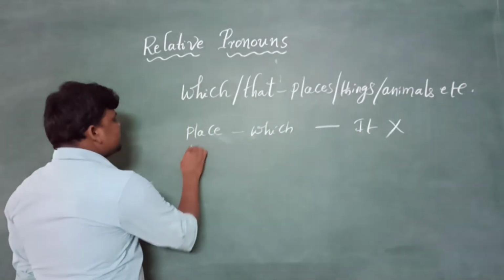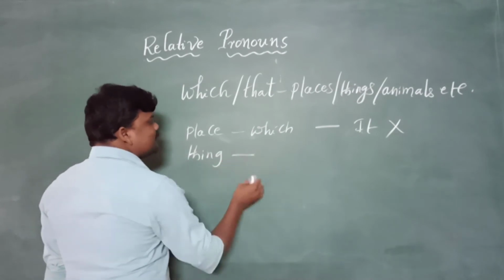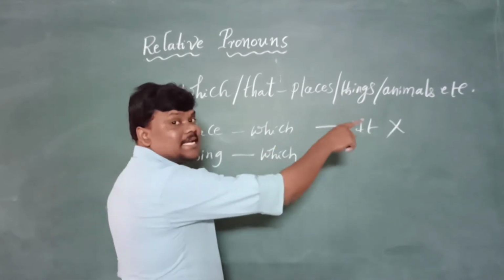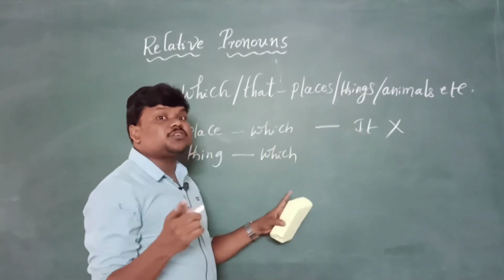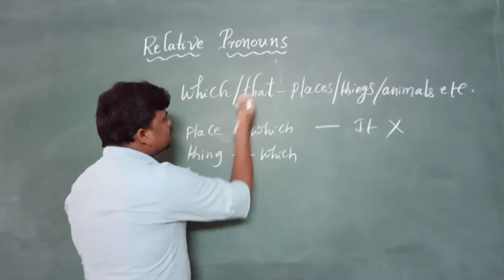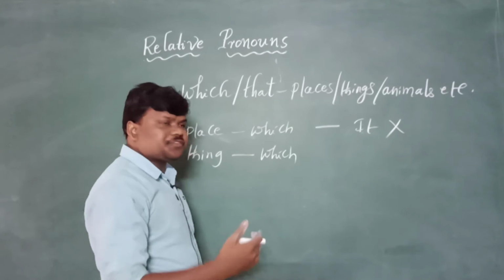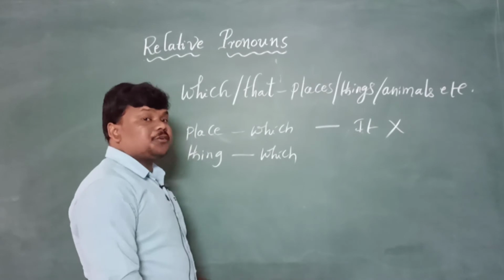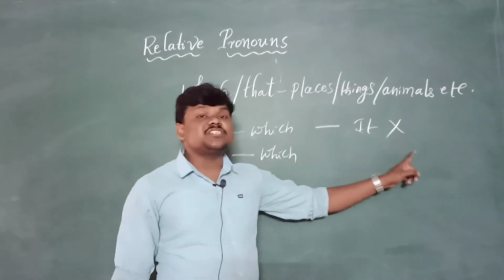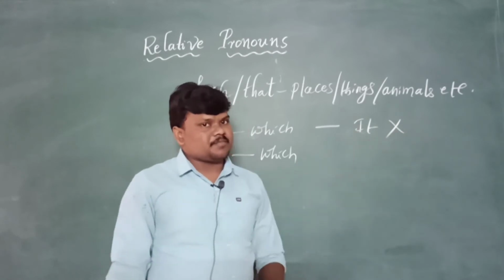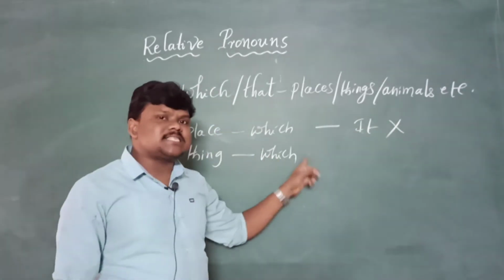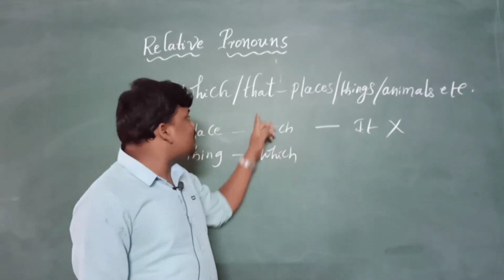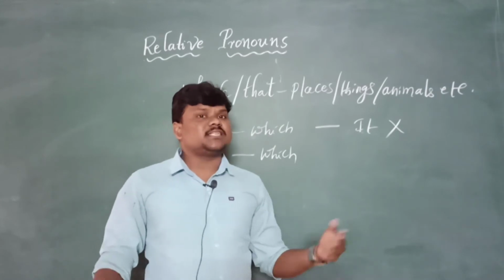Next, imagine it is a thing. This thing immediately follows either which or that, based on the instruction given at the end of the two sentences. Both give the same meaning, and both are used for places, things, animals, but it varies according to the instruction given at the end of the question. If the two sentences ask us to combine with which, we start with which. If they ask us to combine with that, we use that.